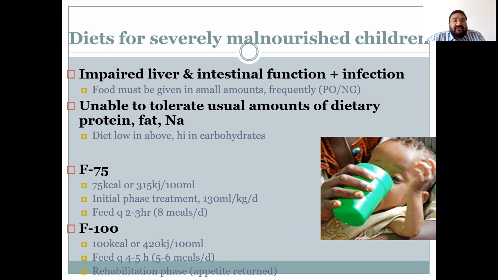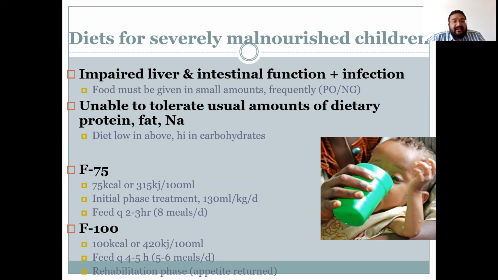This is a slide showing diets for severely malnourished children. When the child has impaired liver and intestinal function along with infection, give food in a small amount through nasogastric tube or if possible orally. When the child is unable to tolerate the usual amount of dietary protein, fat and sodium, a diet low in the above and high in carbohydrate is recommended.